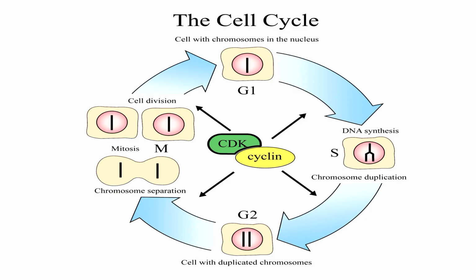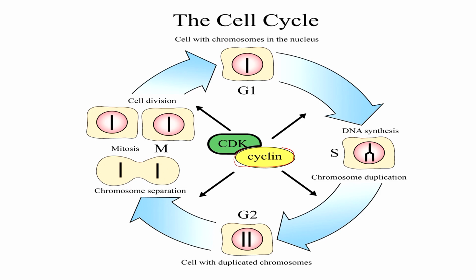There are molecules which guide which phase of the cell cycle it should be. The two molecules which are very important, number one is cyclin, the second one is cyclin dependent kinase.